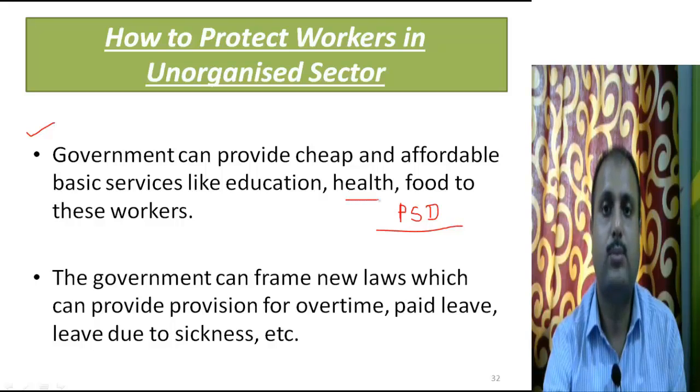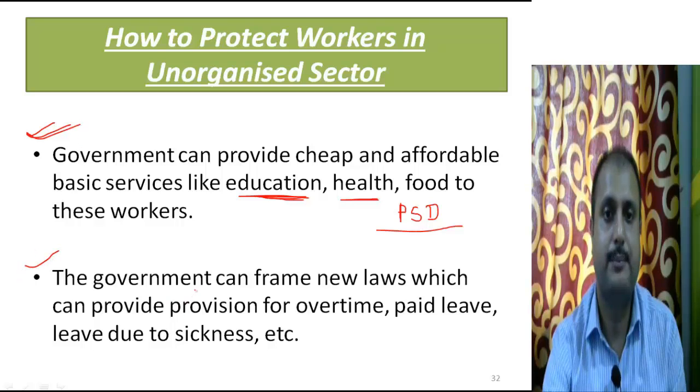For health, the government can provide basic and affordable health facilities to common people through government hospitals. And another one is education. By building more and more government schools, the government can provide free education to common people. I hope this is clear for everyone. So let's discuss the next one.